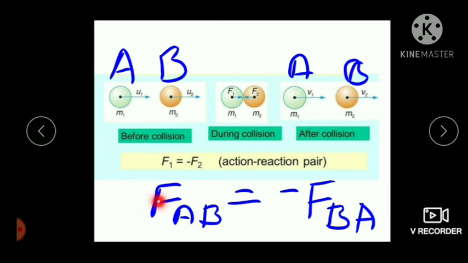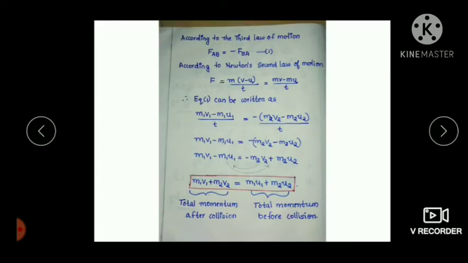So the force exerted on A by B is equal to the force exerted on B by A, but they are in opposite directions. That is why the negative sign is given. So using Newton's third law of motion, we can write FAB is equal to minus FBA.